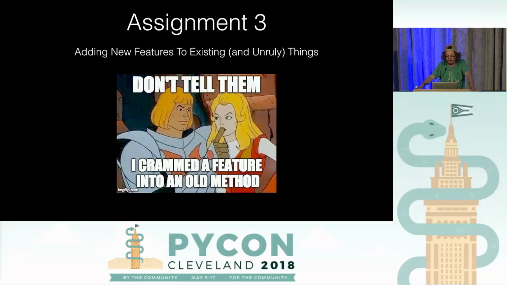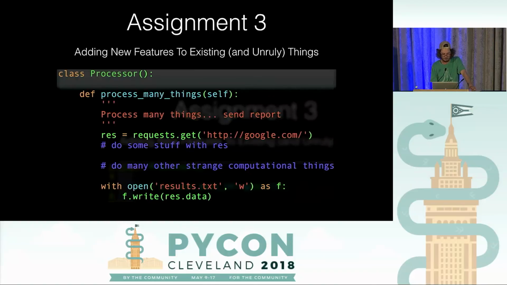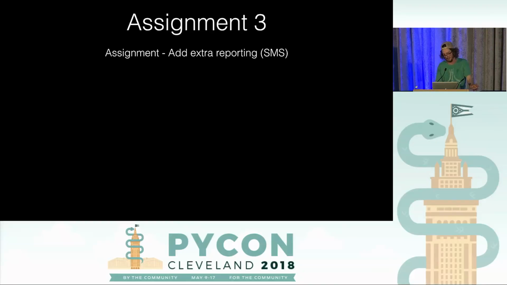Cool. So we'll move on to assignment 3. This is adding new features to existing and unruly things. So we've got a processor class here. It does a lot of things. It's doing like an HTTP request, doing a whole bunch of stuff with the results, writing to a file. Lots of side effects that we don't want to deal with. And we have an assignment to add extra reporting. We're going to add SMS reporting to it.